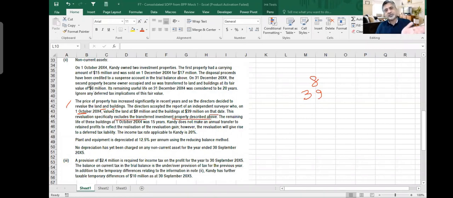Although the 6 million property is also in PPE, it is not included in this. So this makes me 47 million. My revalued amount is 47 million. The remaining life of these buildings at 1st October was 15 years. This is land. This is building. This 39 million will be depreciated over 15 years.